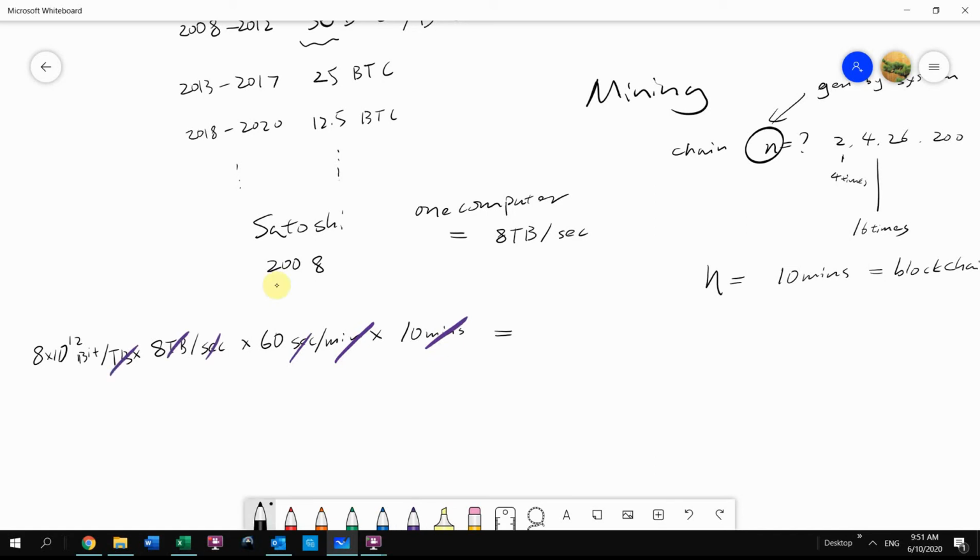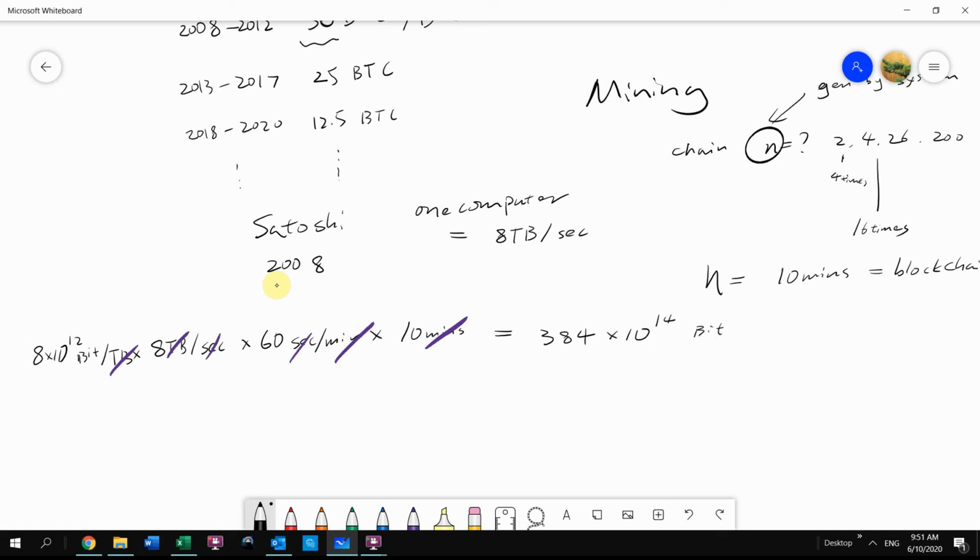So the finalized number will be 384 times 10 to the 14th bit. So that's how much Satoshi's computer could calculate for each of the 10 minutes.